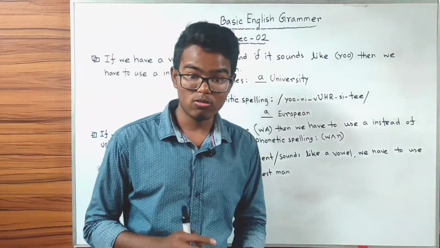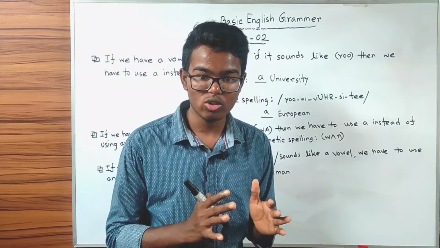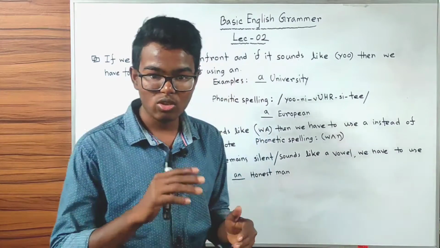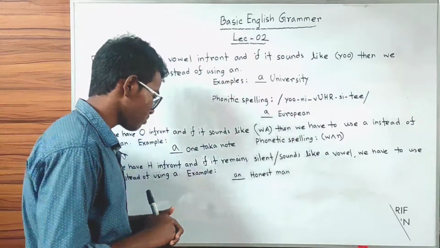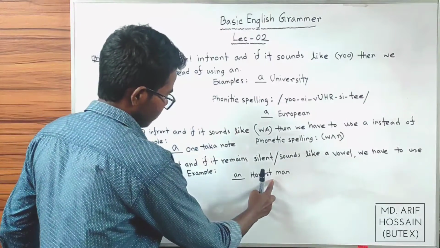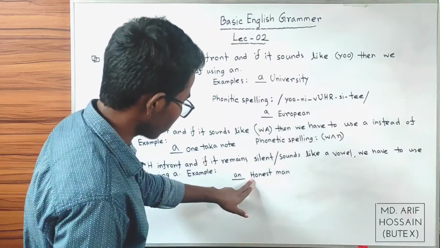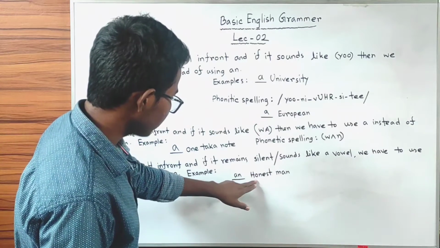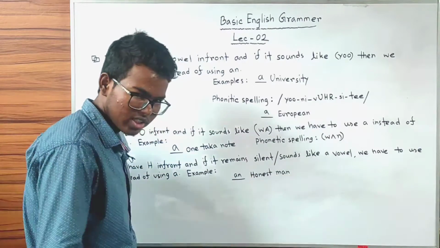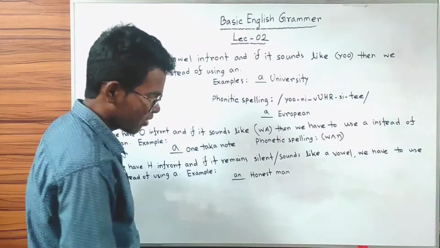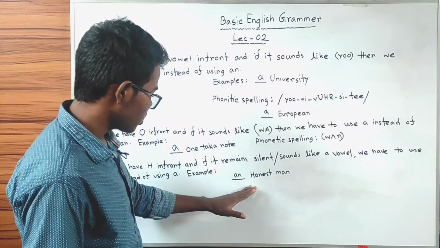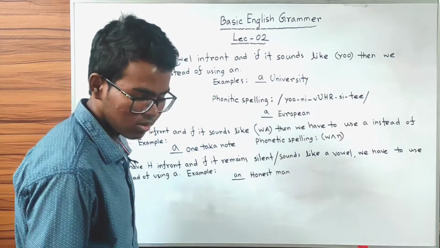And as I told you before, we also use articles in front of adjectives, so we have to use articles here. We have h in front and here h is silent. Honest sounds like a vowel, so we have to use an instead of using a.